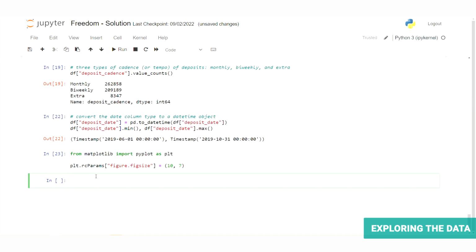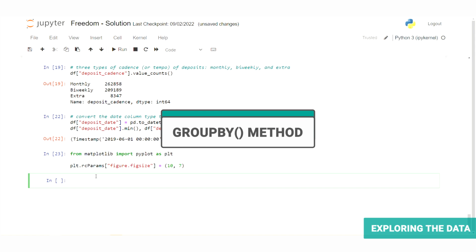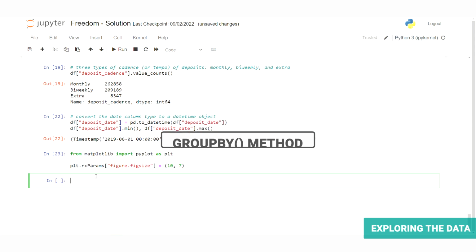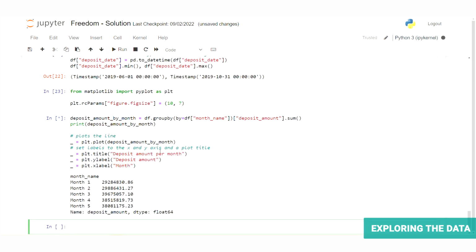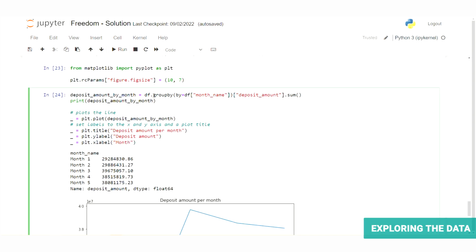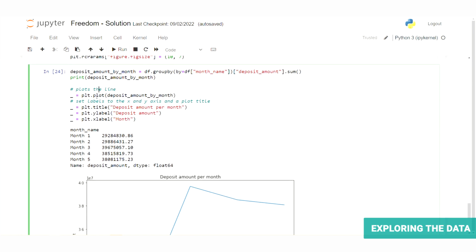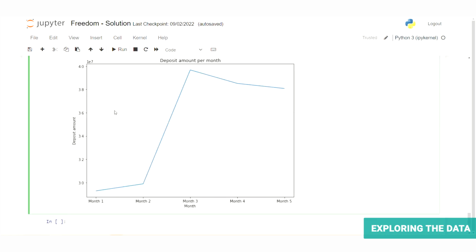Great. Now it's as simple as using the groupby method to sum all the deposits for each given month and then feeding that data into pyplot in order to plot a line. Alrighty, so as you can see, I just used a groupby on month name, and then we're summing deposit amount, and then we just feed that into the plot function. This is a super simple line graph, so we don't need to do anything fancy besides setting a basic title, labeling our axes because we're not naughty, and here we go. Here is our first picture of what the data is doing over the course of our campaign.